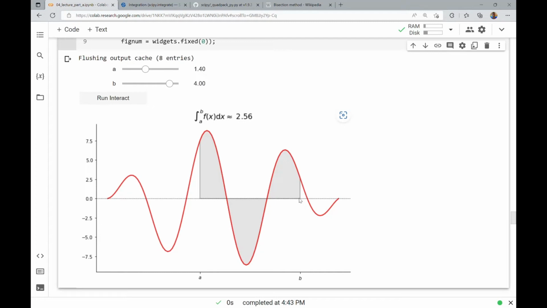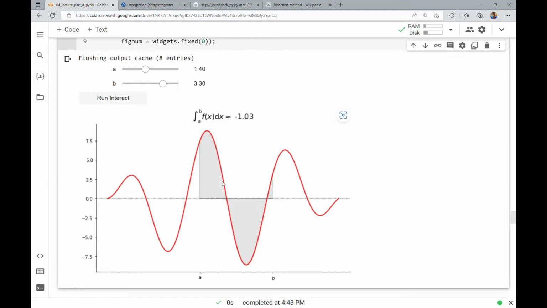Now if I shrink the b, so I move this right endpoint over more to the left, then I could potentially remove some of this positive area, and then maybe it looks like this is more than that. So let's just see if I move the b just a little, so like 3.6. Okay, so the area is still more positive than negative, but it's a lot smaller, 0.55. Shrink b a little bit more.